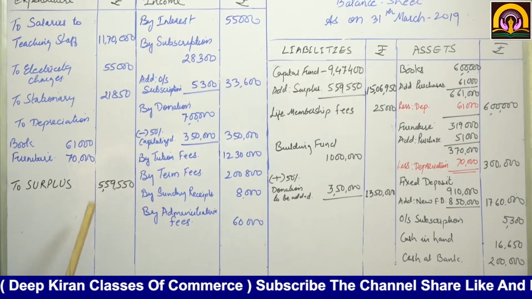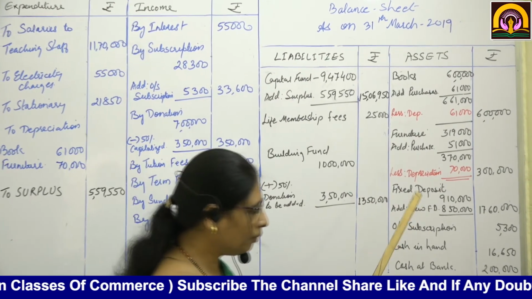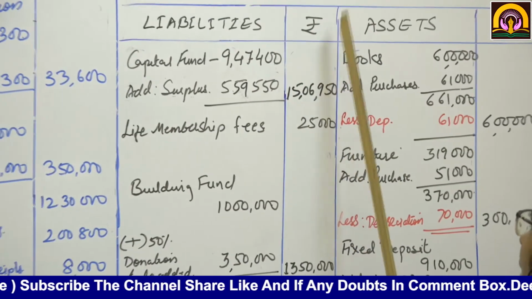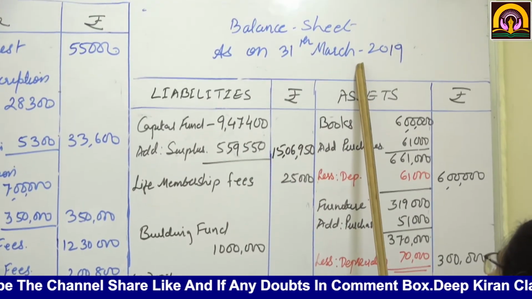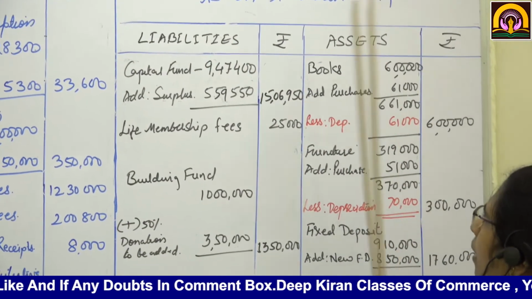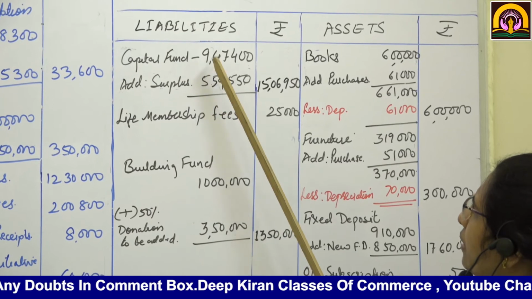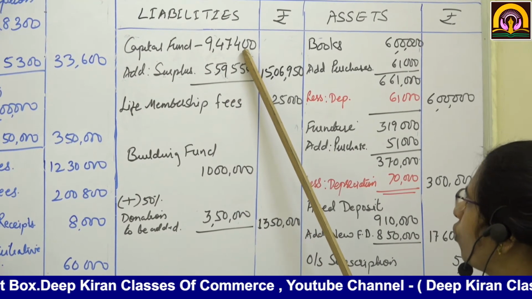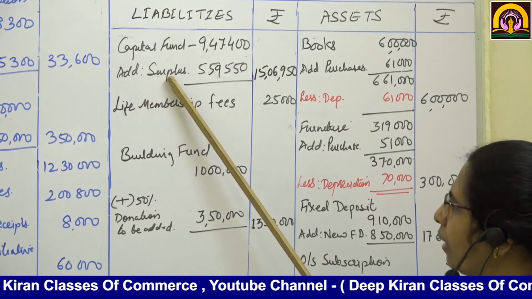Now we'll move on to the balance sheet as on 31st March 2019. Liabilities rupees, assets rupees. Capital fund is given to you as 9,47,400. Add surplus.